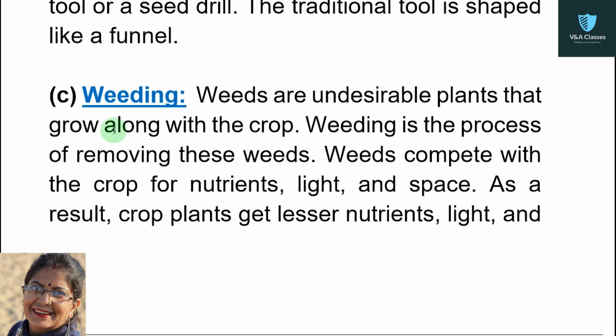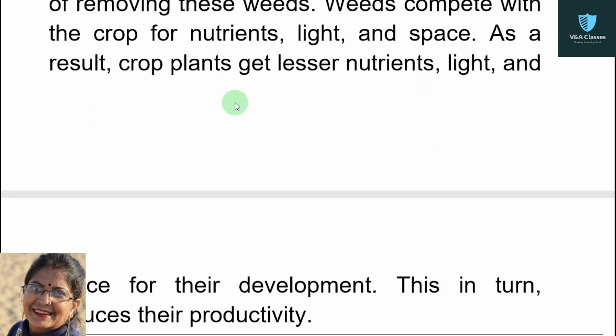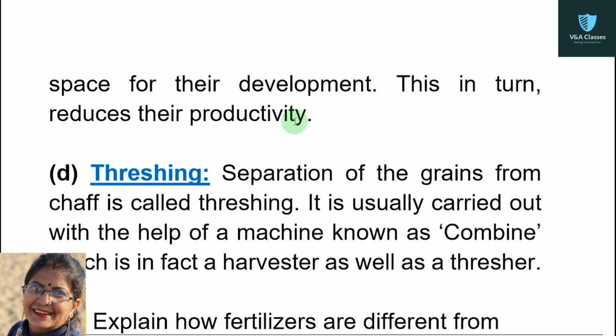Next term, weeding. Weeds are undesirable plants that grow along with the crop. Weeding is the process of removing these weeds. Weeds compete with the crop for nutrients, light, and space. As a result, crop plants get lesser nutrients, light, and space for their development. This in turn reduces their productivity.